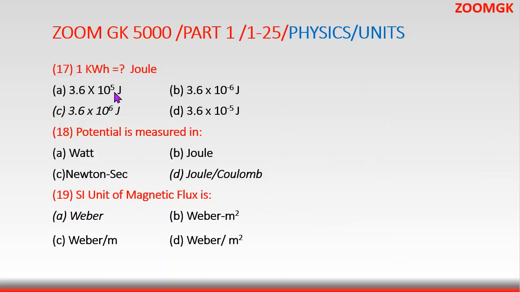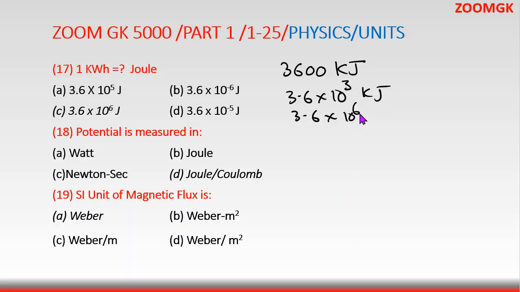Question number 17, 1 kilowatt hour. It's the unit of energy, you can say, kilowatt hour. So 1 kilowatt hour is equal to actually 3600 kilojoule. So it's 3.6 into 10 to the power 3 kilojoule. So in joule, how much? 3.6 into 10 to the power 6 joule. So this will be the answer.